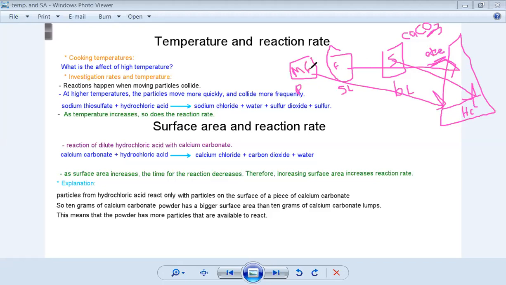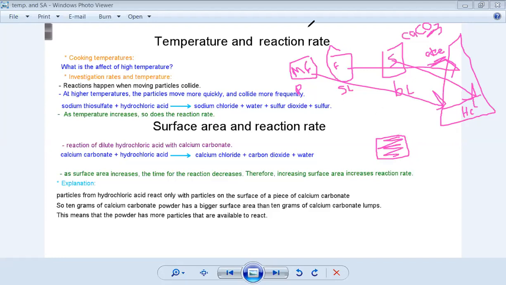Can you tell me your explanation here? Why are the big lumps reacting slowly, but the powder is reacting much faster? Is it because of the size? Yes, because when it's smaller, the particles will react faster with the hydrochloric acid. Yeah, thank you, Sophie and Naim. Okay, this is because of the surface area. The reaction is happening at the surface of the lump or the particle.